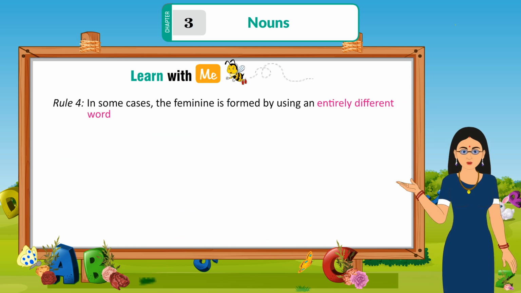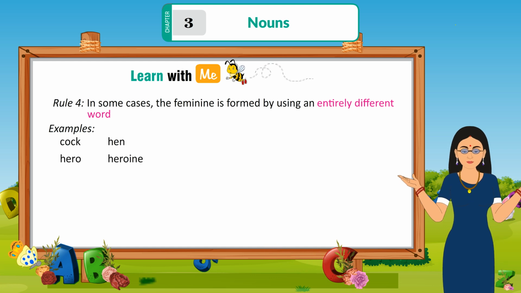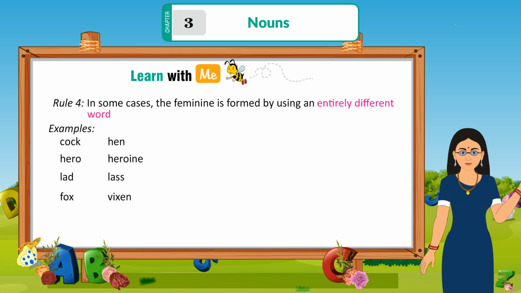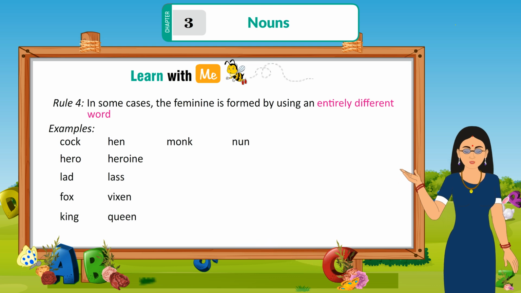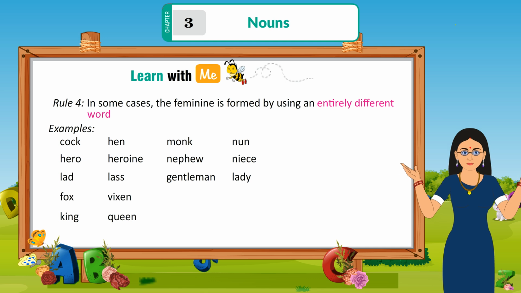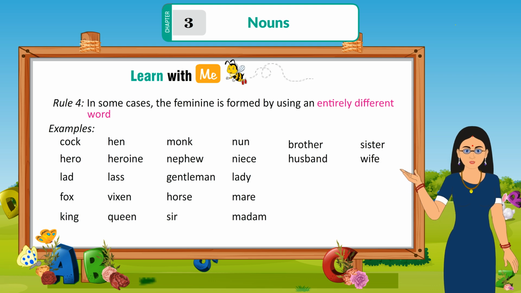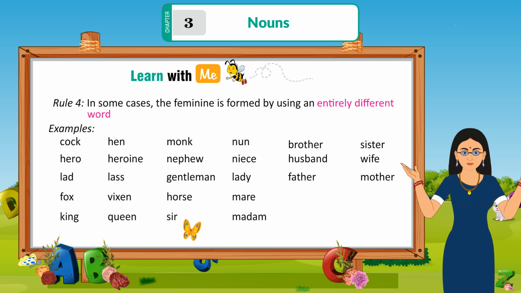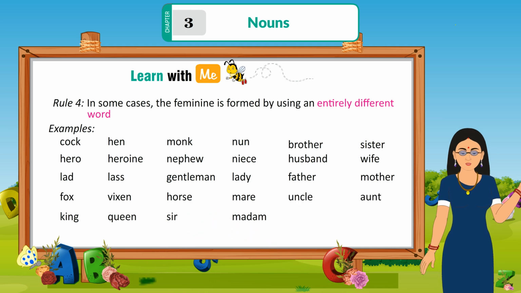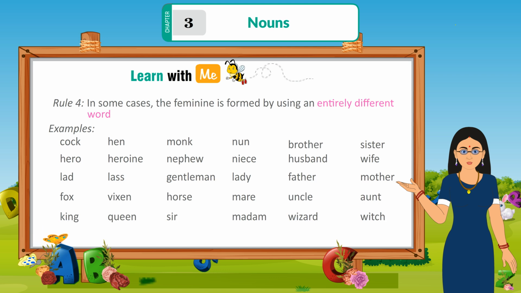Rule 4: in some cases, the feminine is formed by using an entirely different word. Examples: cock, hen; hero, heroine; lad, lass; fox, vixen; king, queen; monk, nun; nephew, niece; gentleman, lady; horse, mare; sir, madam; brother, sister; husband, wife; father, mother; uncle, aunt; wizard, witch.